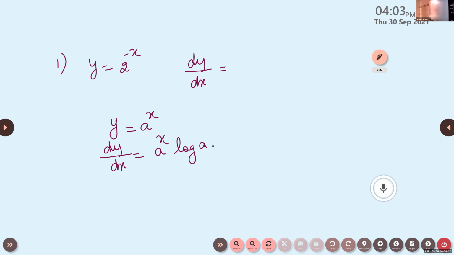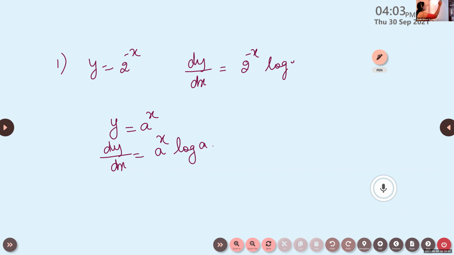Yes, what will be dy by dx? Srihari? 2 raised to minus x log 2.